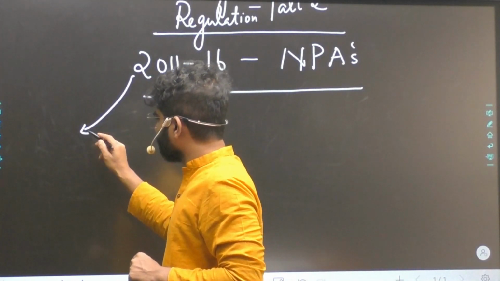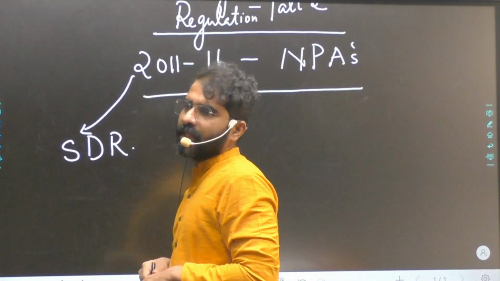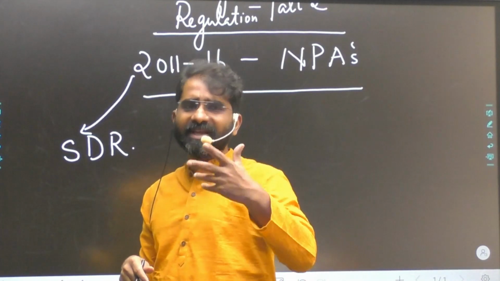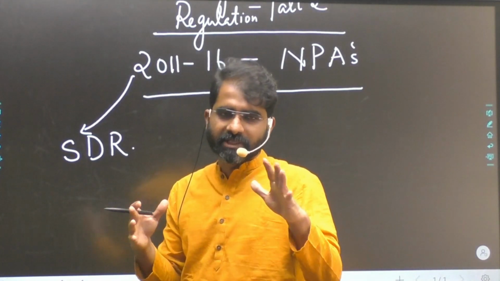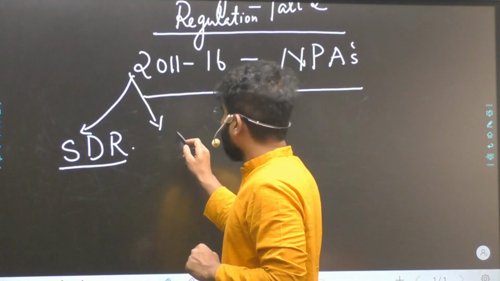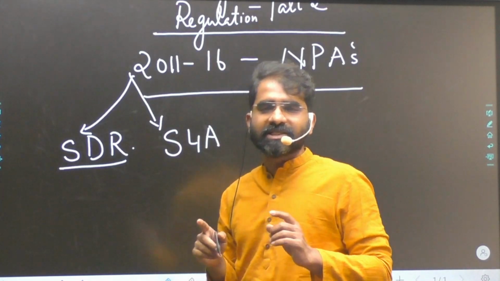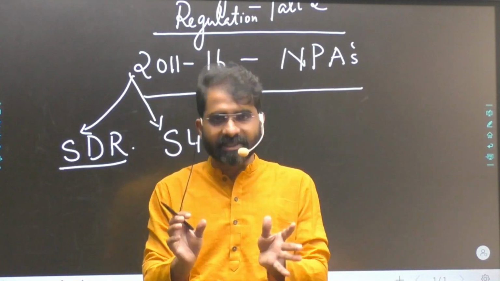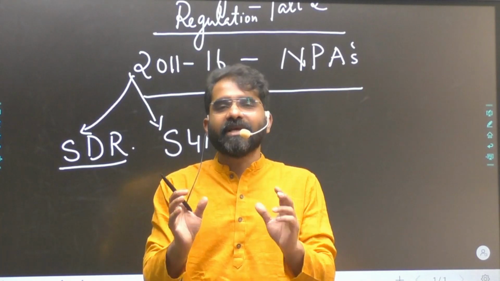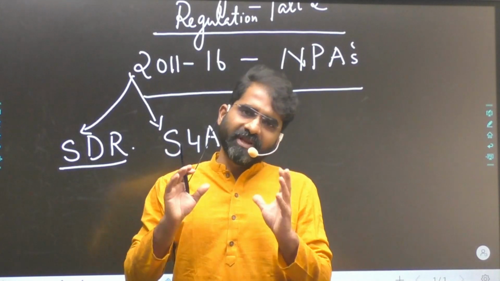They have already asked about strategic debt restructuring, which was done by RBI in 2015-16. Most of the reforms came up during this point of time. RBI also came up with schemes like S4A, the Scheme for Sustainable Structuring of Stressed Assets. It is related to banking, specifically to handling NPAs. So these are all previous year questions.